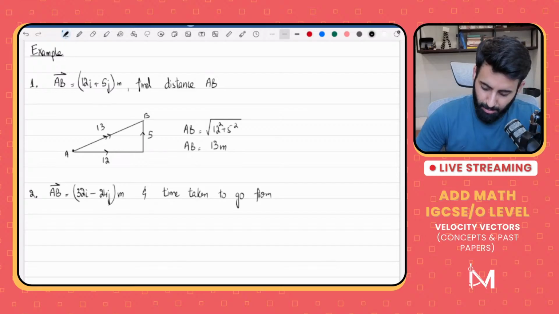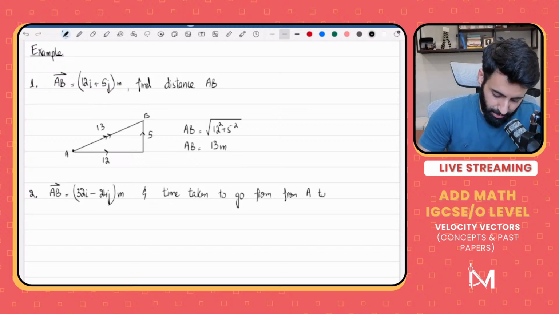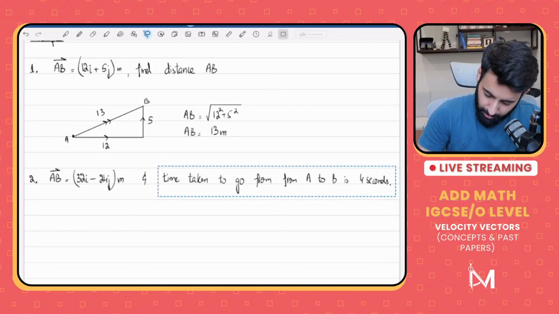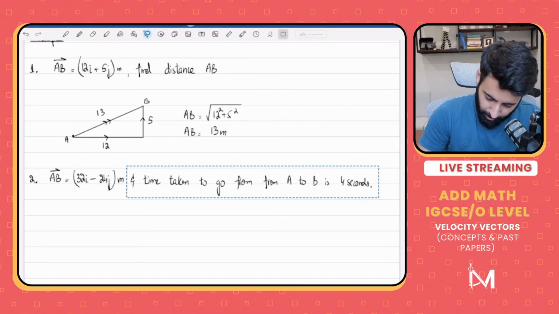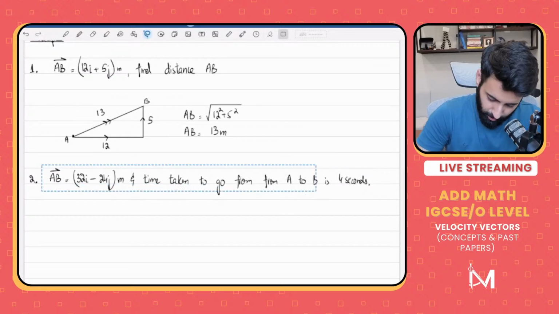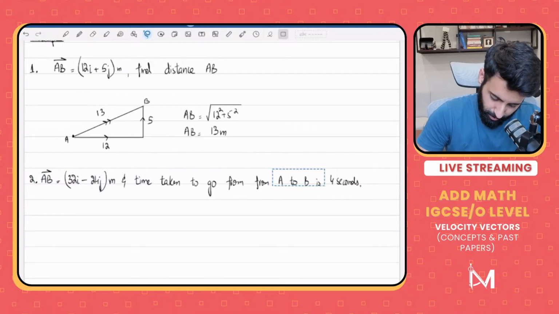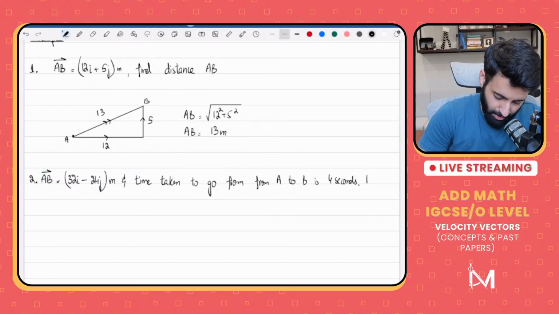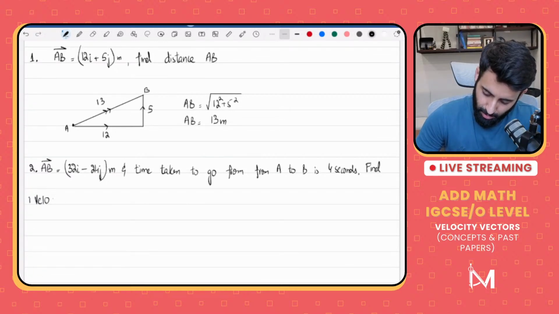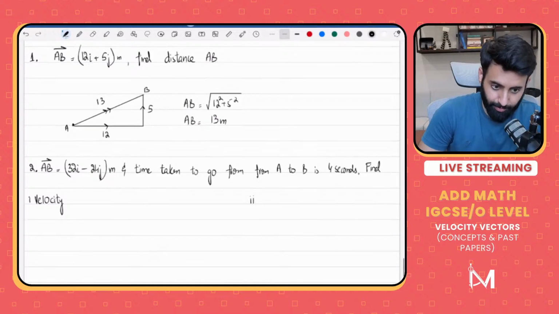So let's say we're given AB is 32I minus 24J. And let's say the question says, time taken to go from A to B is 4 seconds. And then let's say the question says, find velocity. So the question says, find part one, velocity, and part 2, speed.